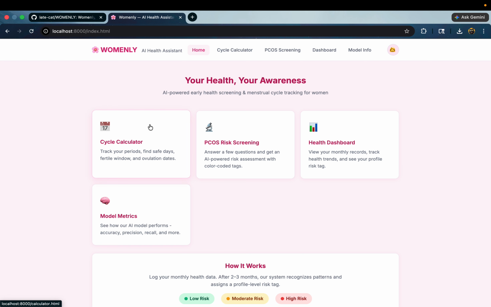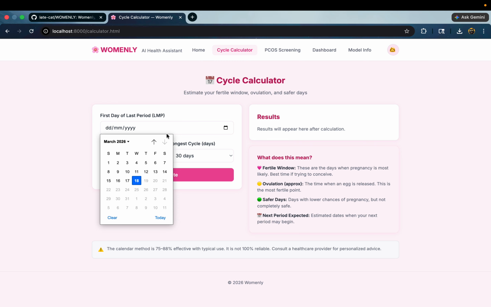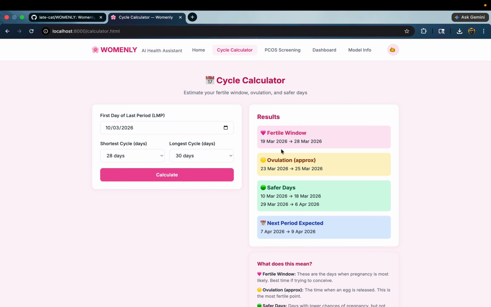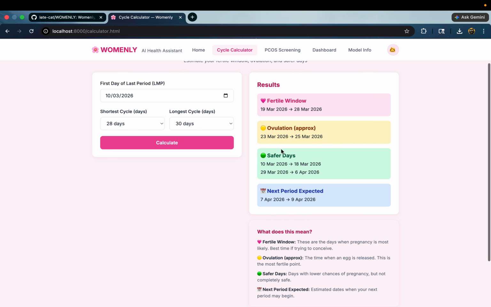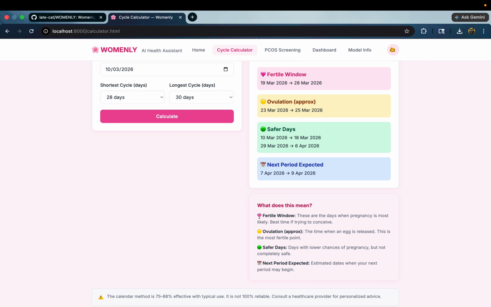One is a cycle calculator, a basic fertility calculator. Let's assume a woman's last menstrual cycle date is 10th of March, her shortest cycle is 28 days and her longest cycle is 30 days. If we click the calculate button, we get the fertility window, ovulation, safer days, and next expected period. That doesn't require login or anything. It runs on JS rules. After that, it also explains in detail what it means.